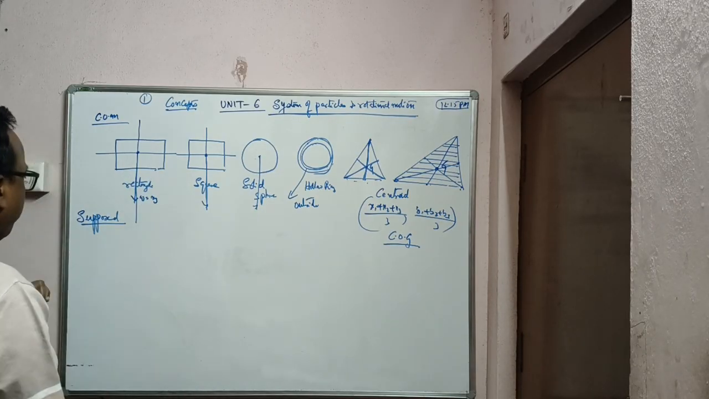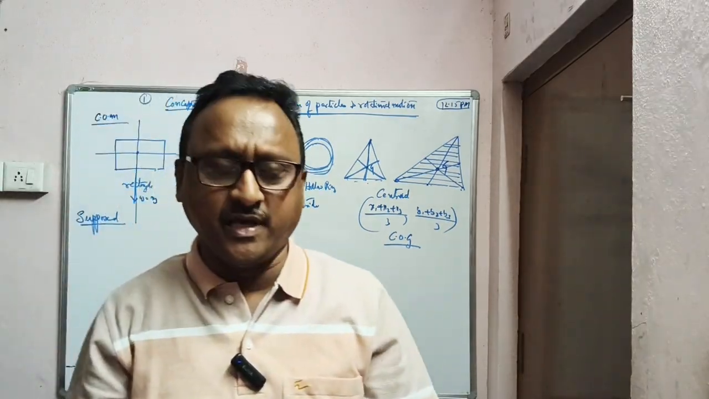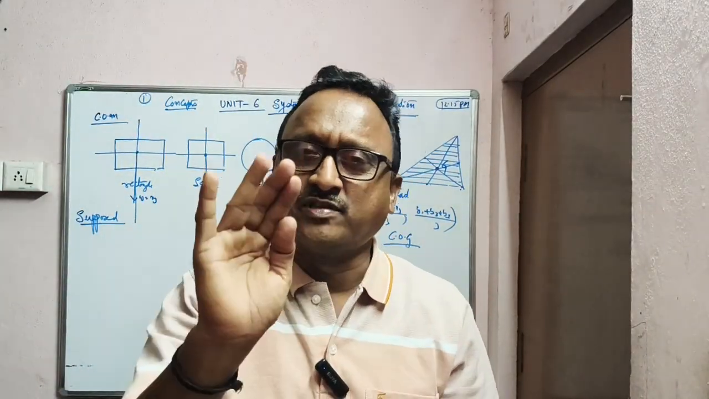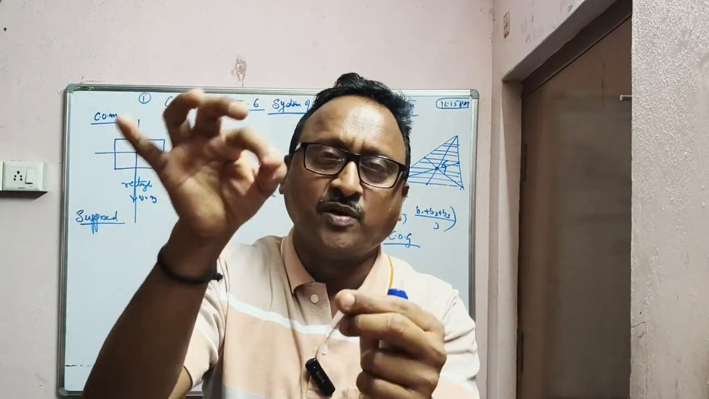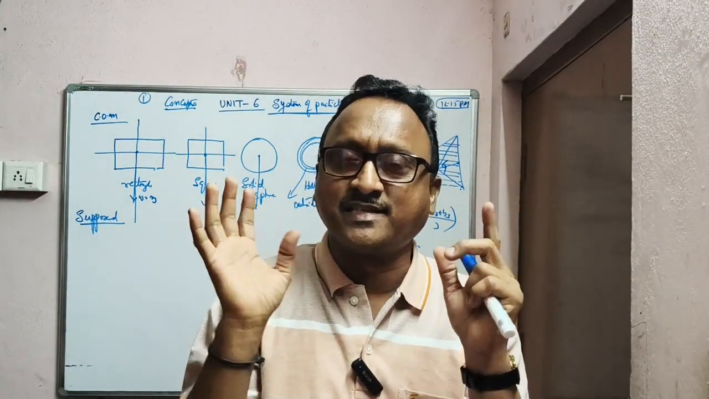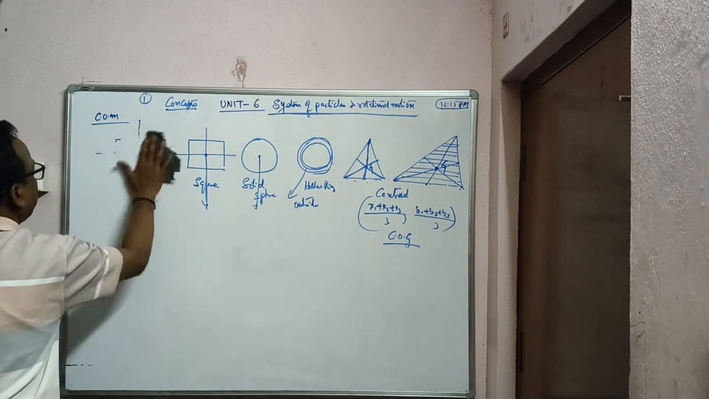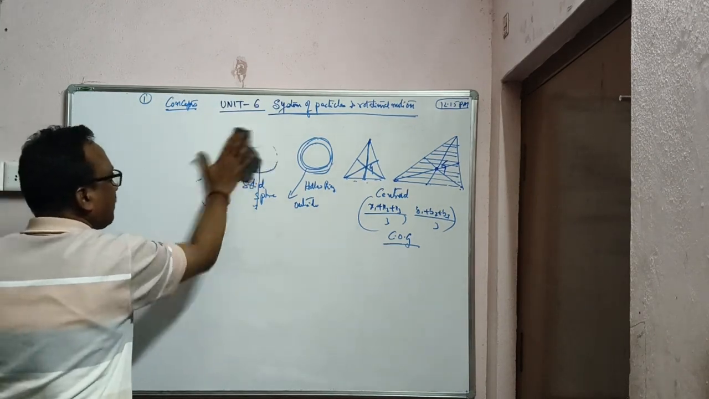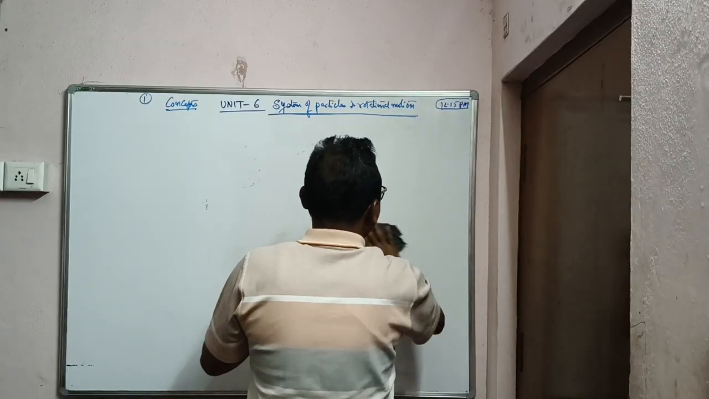Depending upon the structure of the body, depending upon the geometry of the body, the center of mass changes. So the simple definition is: the point where the total mass of the body is supposed to be concentrated is called the center of mass, dravyarasi kendram. It varies from body to body. Clear?